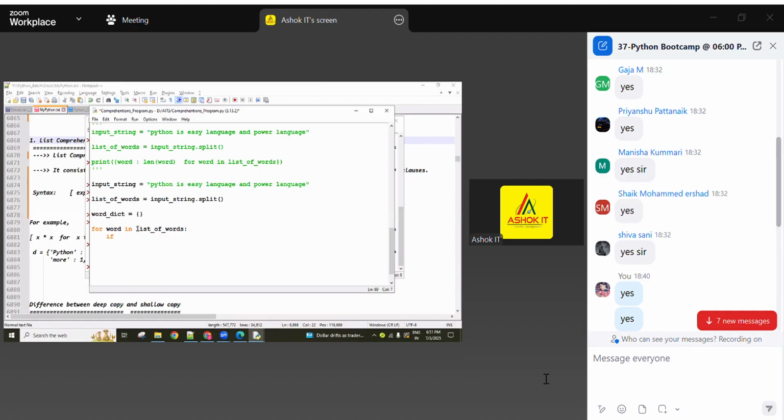So every word comes from the list of words, and we have to check it. If word not in this word dictionary. Come on, let me know guys. So the first time, the word Python is coming here using the for loop. This Python not in this word dictionary returns true or false. Let me know, what is the result? This if condition returns true or false.